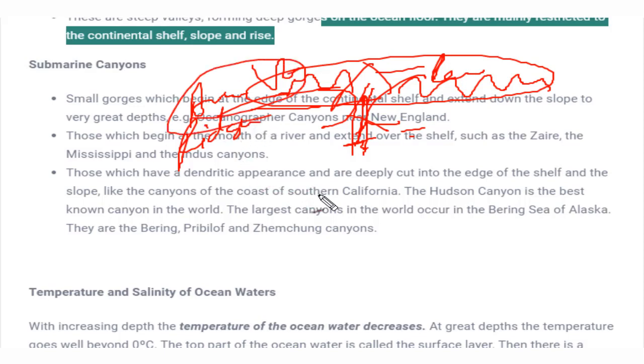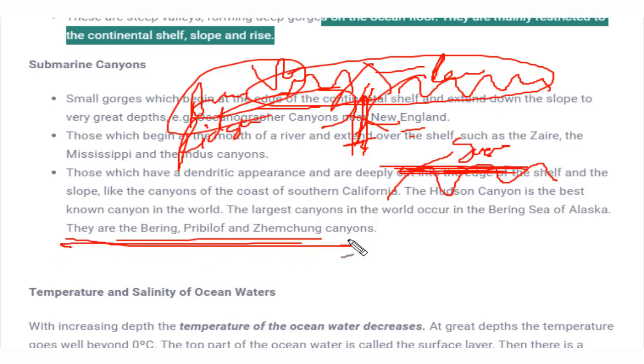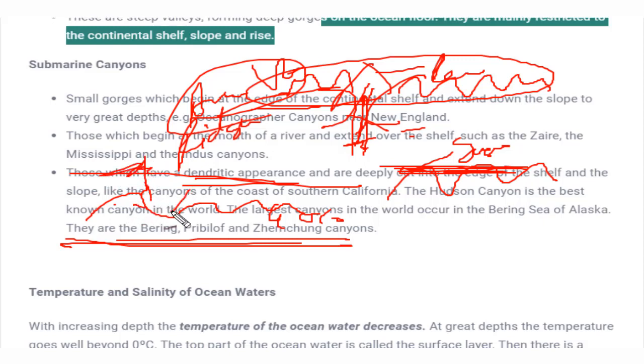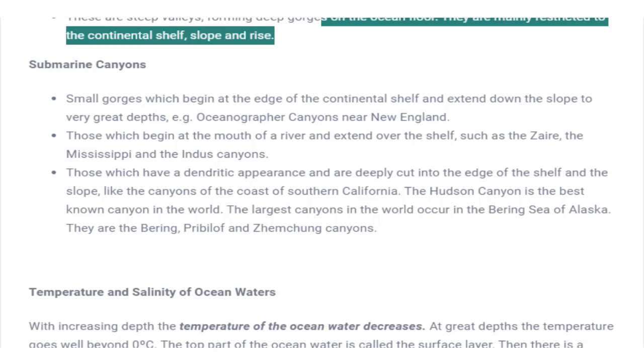Next is guyots. When the edge or the top of these mountains is a little eroded and flattened, these are called guyots. Abyssal hills are formed in the same process. On the abyssal plain, which we have seen is 40% of the ocean, when these hills are formed in series and do not bulge out of the water body, that means the surface of the ocean, they are called abyssal hills.